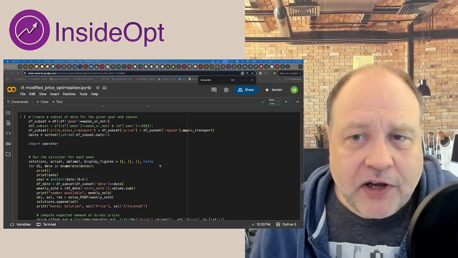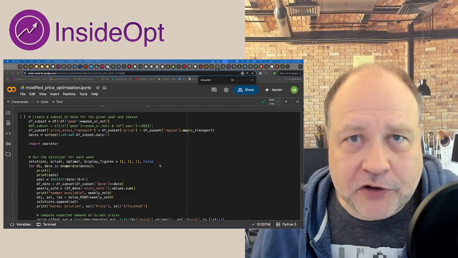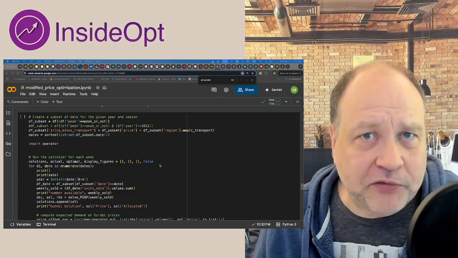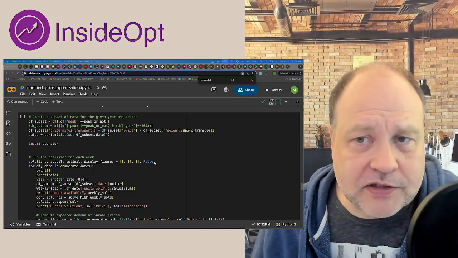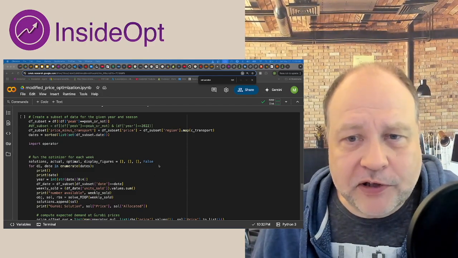First thing I did is I do this for all the weeks. And since we don't have a train test split anyway, we might as well use the whole data set and not just parts of it. That way we can also see with more statistical significance how much money we're actually leaving on the table by doing what Gurobi is doing.